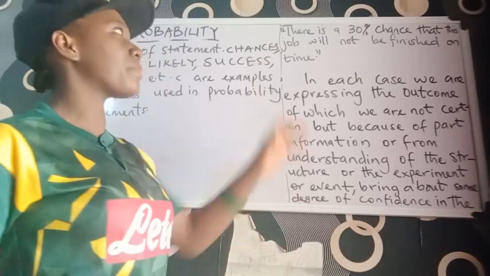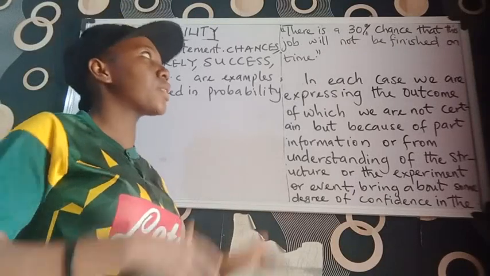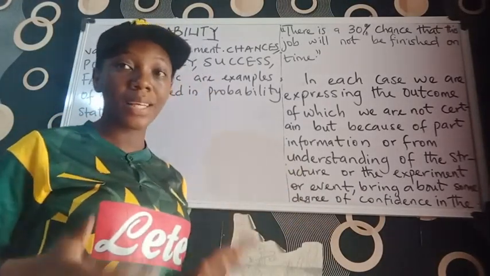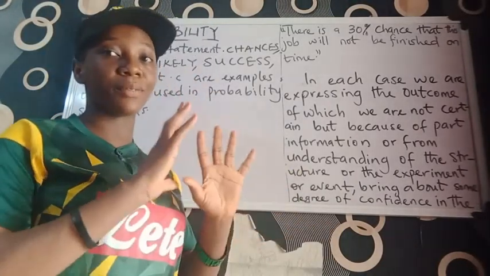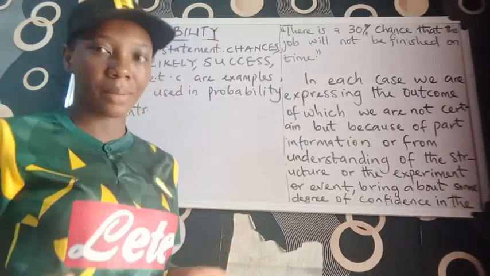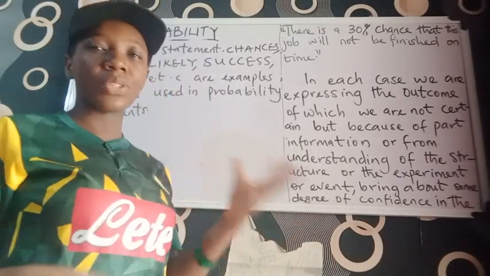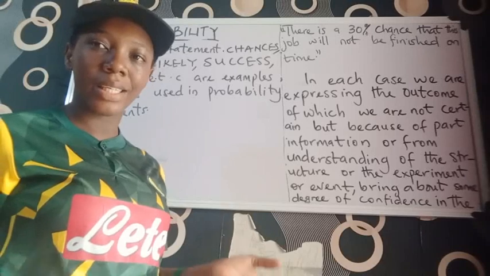Another example again: there is a 30% chance that this job will not be finished on time. It might be as a result of the nature of the people who are doing the work. Maybe they are the lazy type. Maybe the work started since morning and they have been so nonchalant, resting here and there.